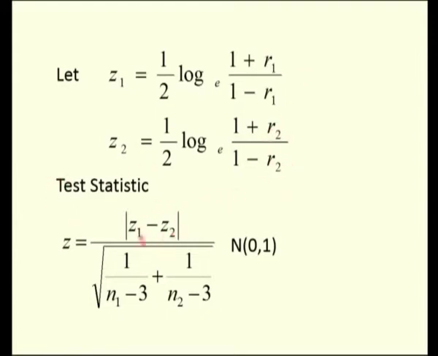So we have the test statistic like this: instead of Z minus Z0, we have Z1 minus Z2 divided by the standard error, which is the square root of 1 by N1 minus 3 plus 1 divided by N2 minus 3. This also follows a standard normal variate with mean 0 and variance 1. So let us go for an illustration for this test.